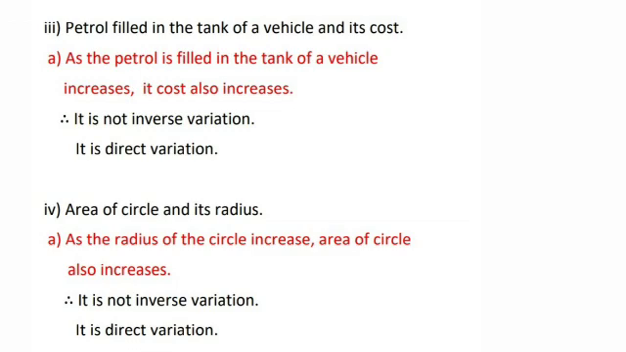The fourth one. Area of a circle and its radius. Now as the radius of a circle increases, area of the circle also increases. Okay. So this is also a direct variation and not inverse variation.